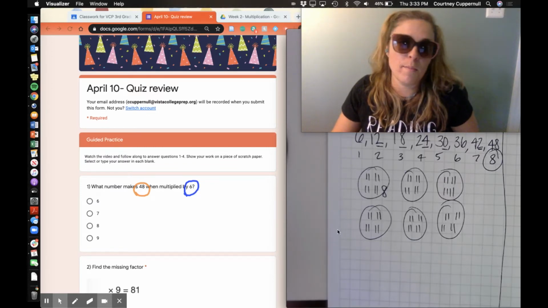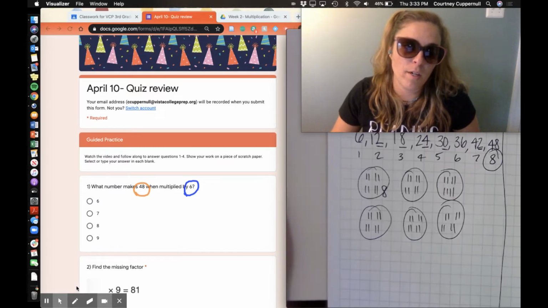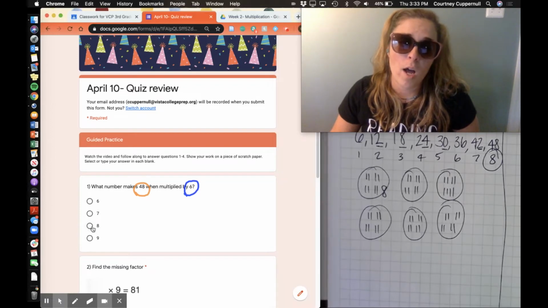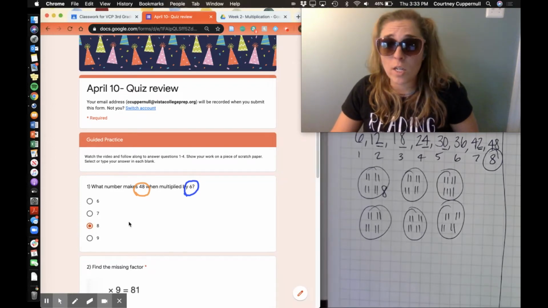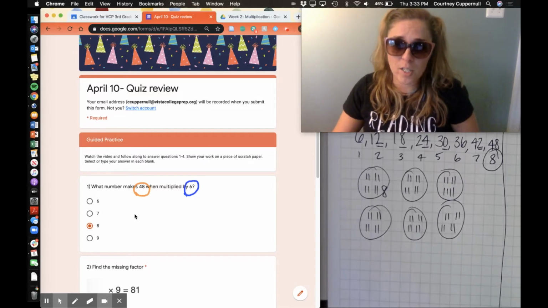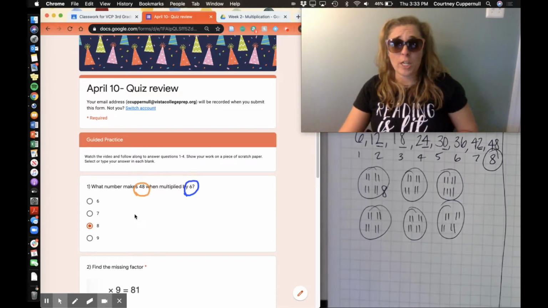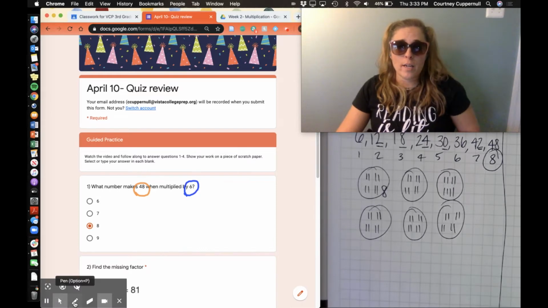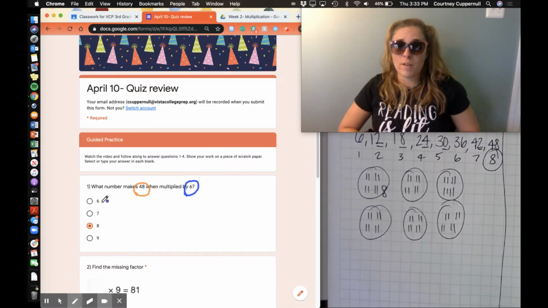So that means that my answer choice, I'm going to come down and I'm going to look, okay, do I have 8 as an answer choice? I do. I know a good mathematician is always going to look at those other answer choices, though, to make sure that they're not tricked. Because we know that people who create these tests like to be pretty tricky. So let's double check. 6 groups of 6. Is that going to get me to 48? I'm not even going to bother doing this work because I already did it.